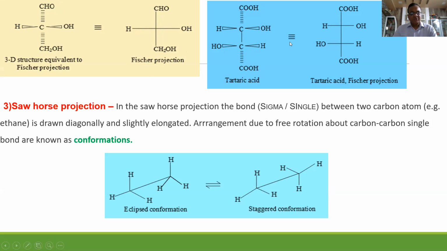This is the projection formula for tartaric acid. This carbon they are not going to show. At this joint, there is an imagination that there is a carbon. Here also there is a carbon.